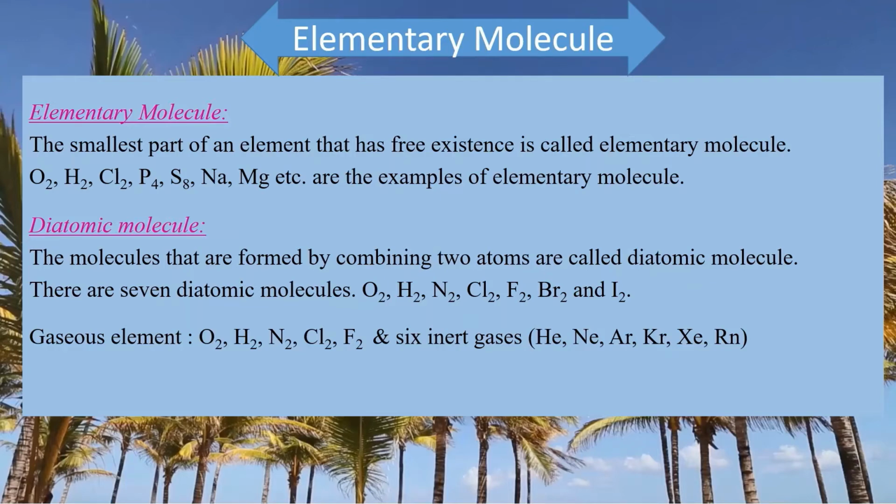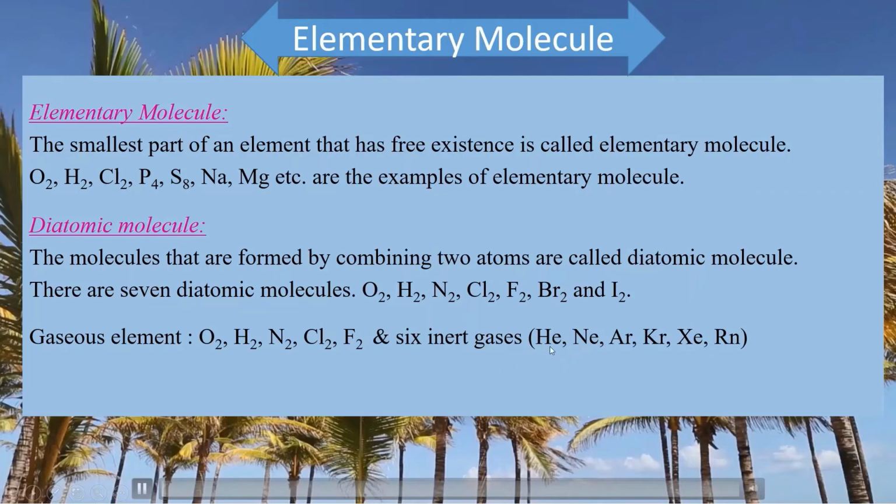Among 118 elements, only 11 elements are gaseous, where these 5 gaseous elements are diatomic, but these 6 elements, helium, neon, argon, krypton, xenon, and radon, are not diatomic, they are monoatomic. These 6 elements have a particular name.